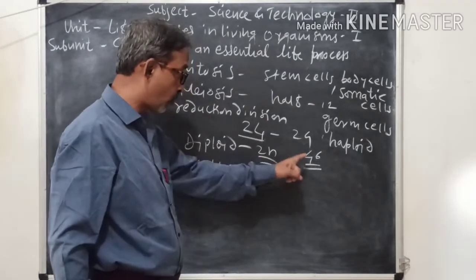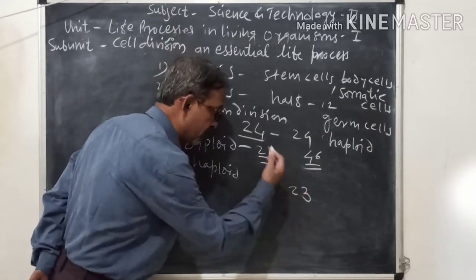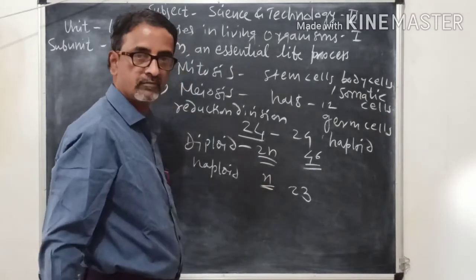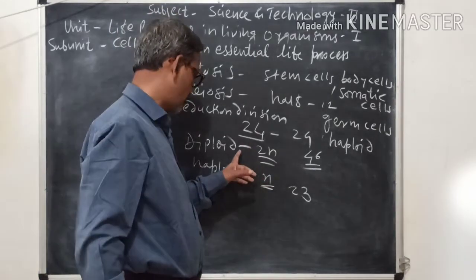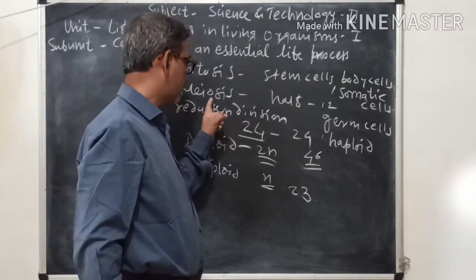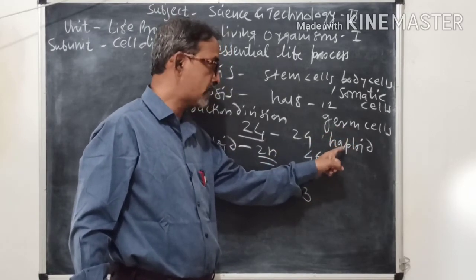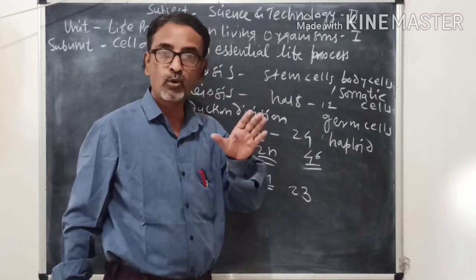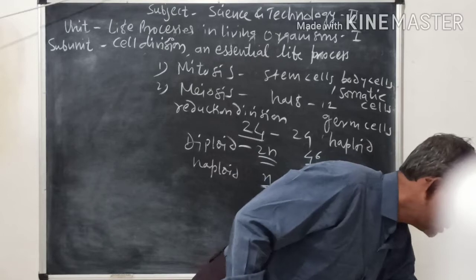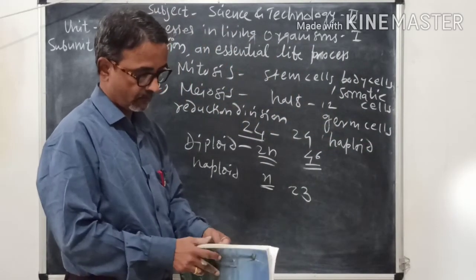But when the chromosome number reduces to half, when it becomes 23, it is called haploid. Meiosis takes place in germ cells, and these germ cells are always haploid, where the chromosome number is reduced to half. So that is all about the general information of mitosis and meiosis.